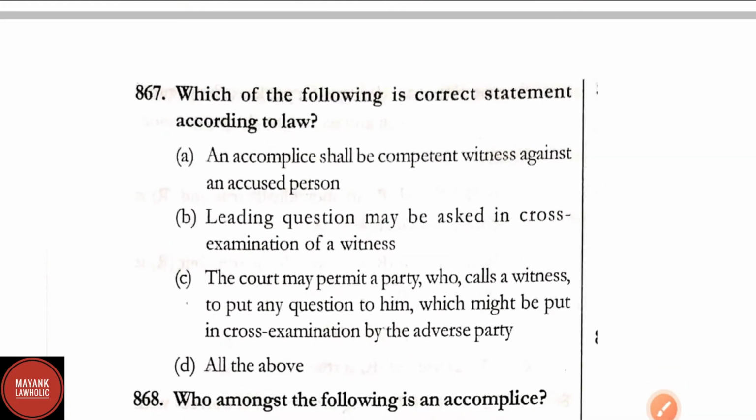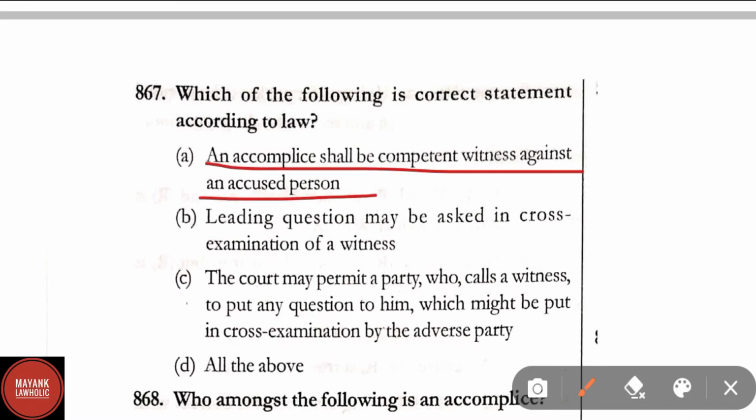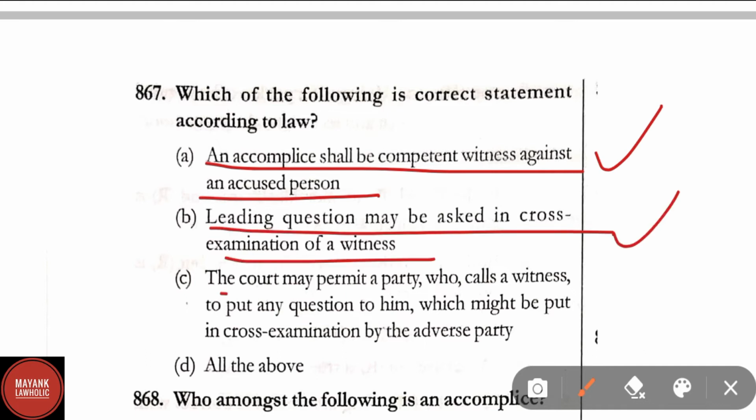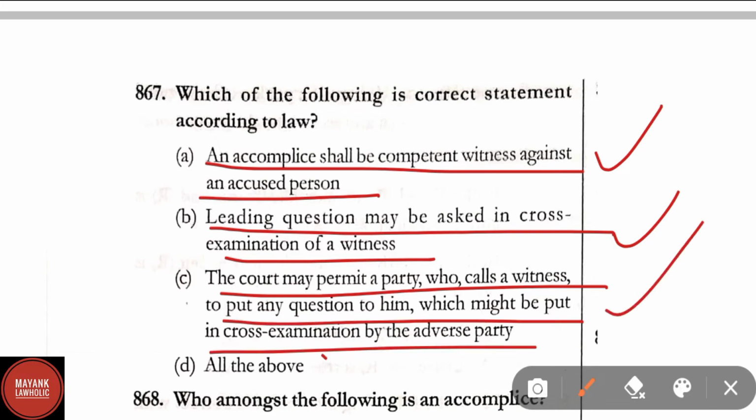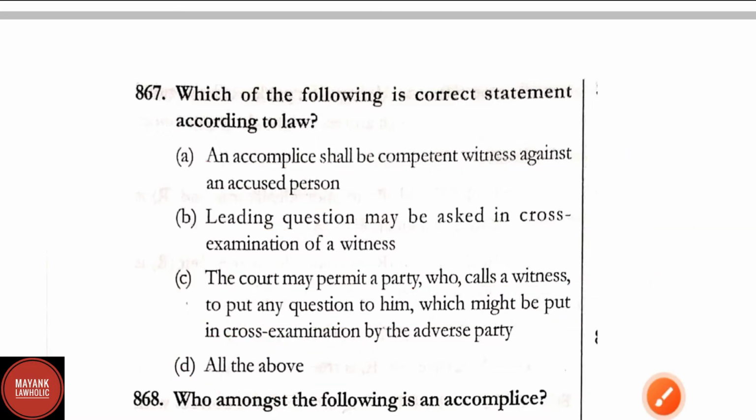Question number 867. Which of the following is the correct statement according to law? Options: an accomplice shall be a competent witness against an accused person; leading question may be asked in cross-examination of a witness; the court may permit a party who calls a witness to put any question to him which might be put in cross-examination by the adverse party; all of the above. Here the correct answer is option D, that is all of the above.